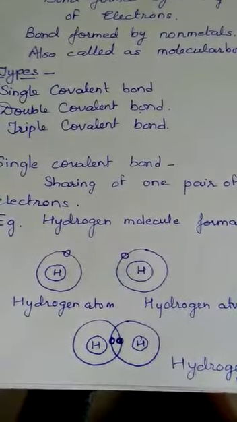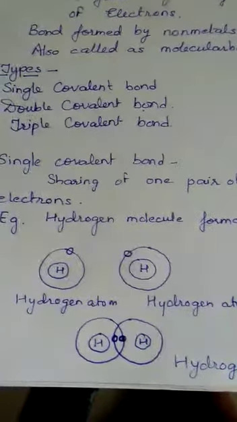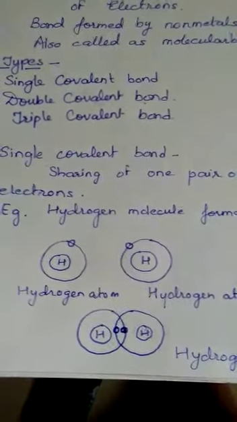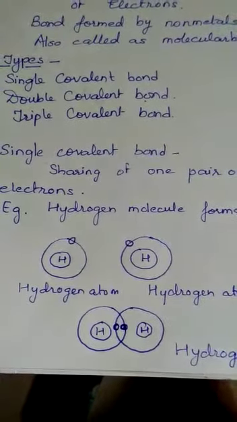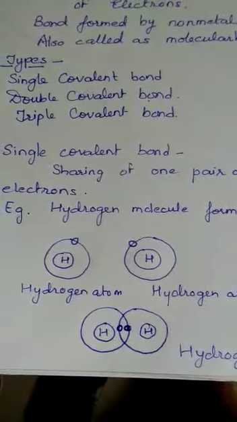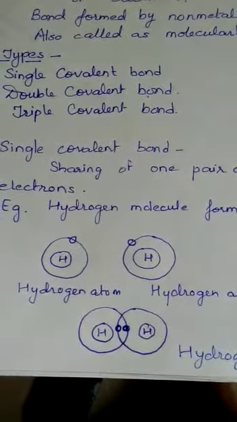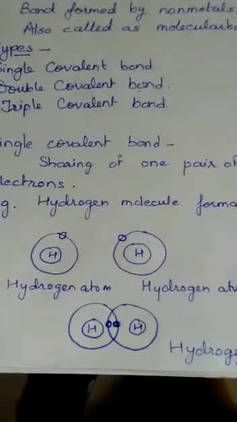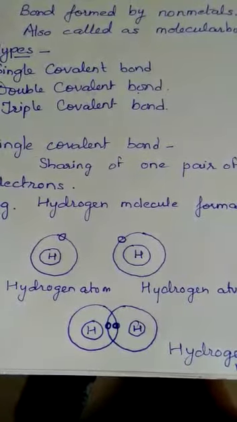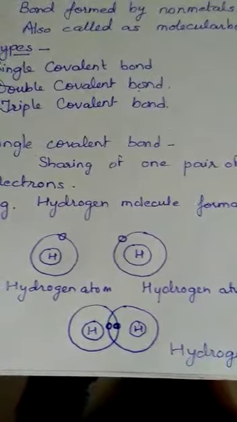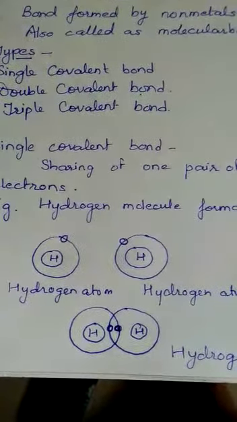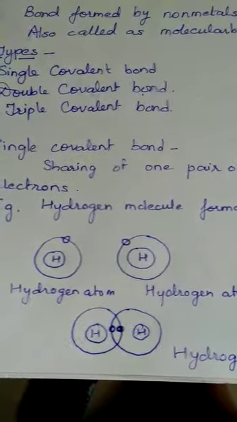So two hydrogen atoms come together, both with one electron each in their first shell, and both of them want to get 2 electrons in their first shell. So the two hydrogen atoms come closer and they overlap. The orbits of the hydrogen atoms overlap in such a way that both the electrons belong to both hydrogen atoms for an equal amount of time.